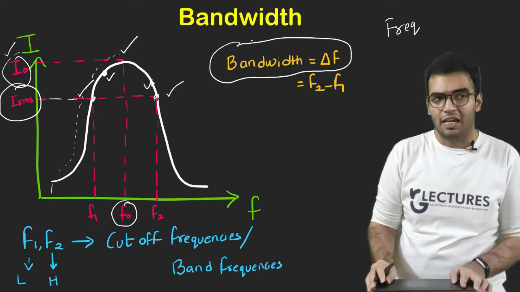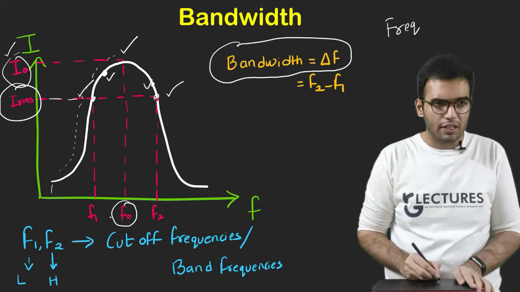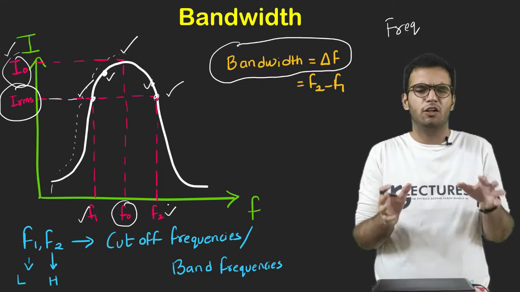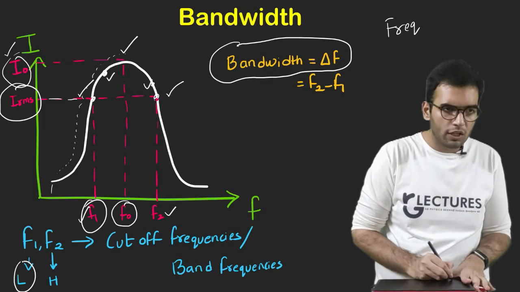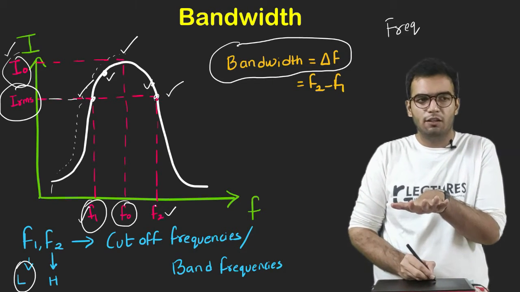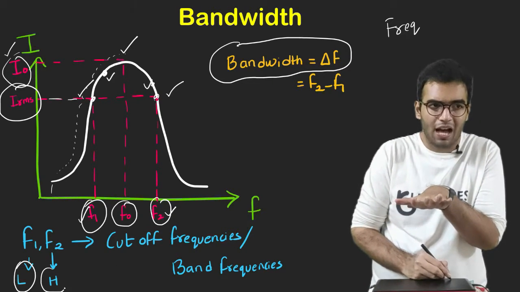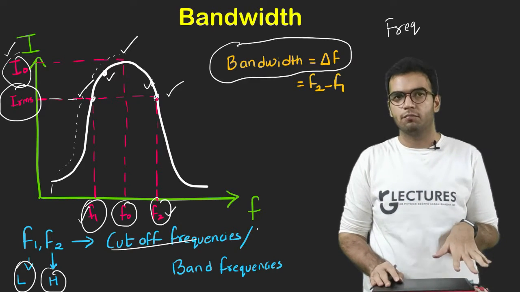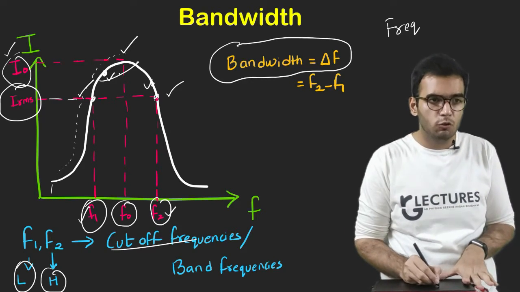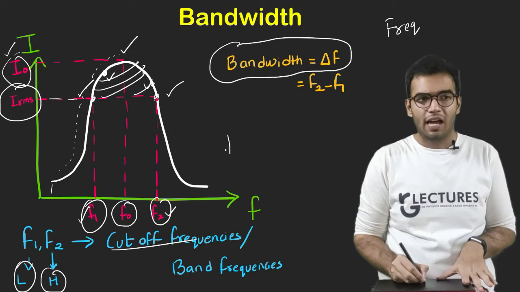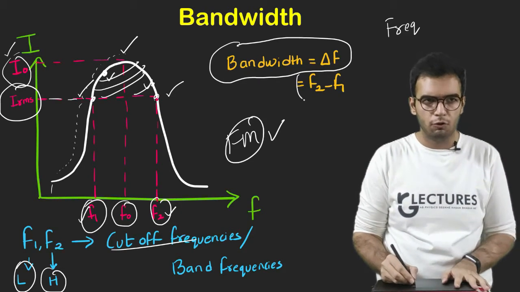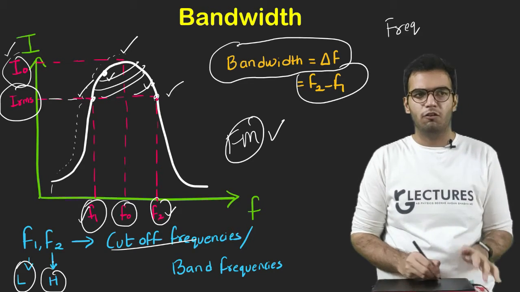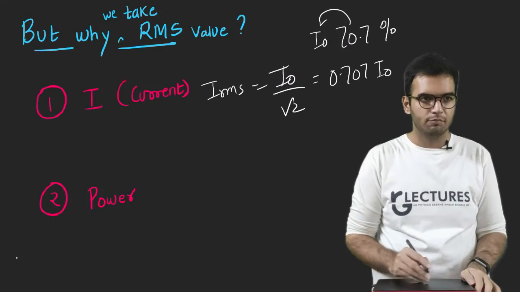This is called bandwidth because at these frequencies, from F1 to F2, I get a good amount of current. The frequency F1 is called the lower cutoff frequency, and the frequency F2 is called the higher cutoff frequency. So this region is useful in the laboratory. In FM radios, only this region is used. I will explain this in a few minutes. So this is called bandwidth, delta F.